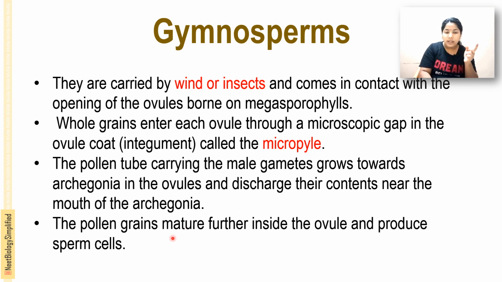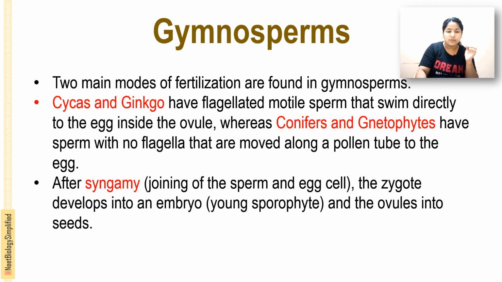The pollen grains mature further inside the ovule and produce the sperm cell. Two main modes of fertilization are found in gymnosperms.